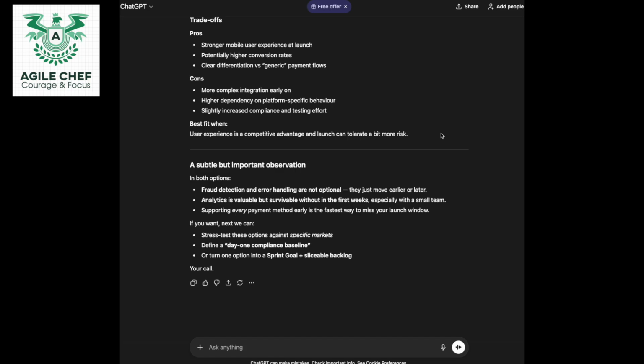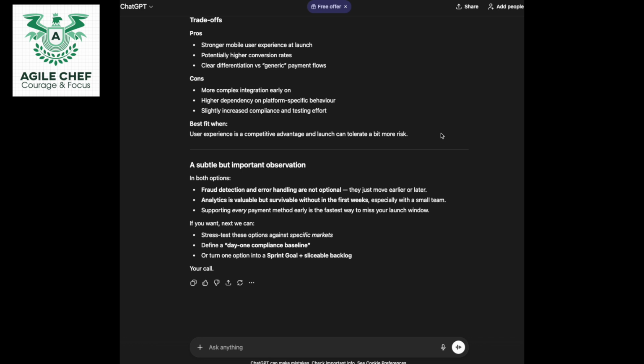set of risks. If you want, next we can stress test these options against specific markets, define a day one compliance baseline, or turn one option into a sprint goal and sliceable backlog. Wow. I mean, this is just so powerful, isn't it? AI doesn't decide. It surfaces options. It gives us the risks by telling us what the pros and cons are, and it also shows us the consequences, which is just so helpful.